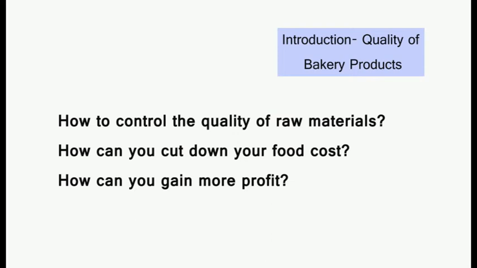The raw material should be properly packed in suitable materials, meaning it should be properly packed in the quantity and the quality of wrapper you require for your storage. If it is properly packed, then it will not be infested with pests, insects or weevils, and it will have a prolonged shelf life which will help in reducing your food cost. The raw material should be stored in a proper place.